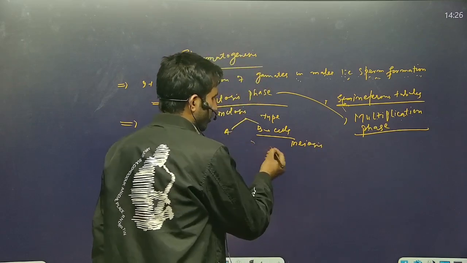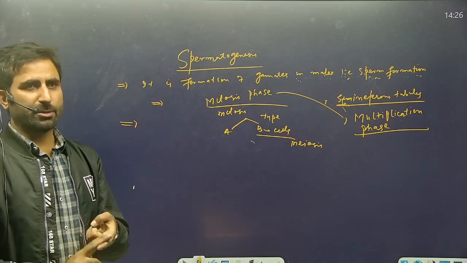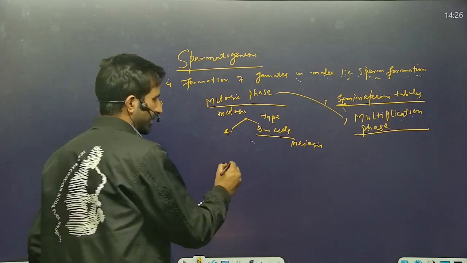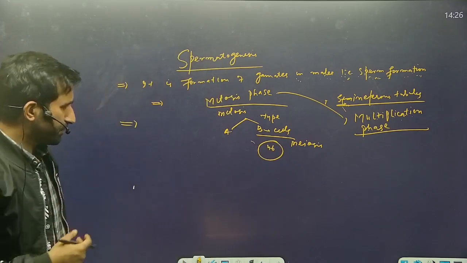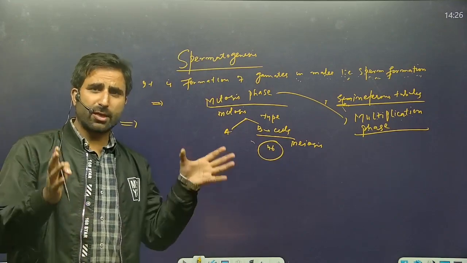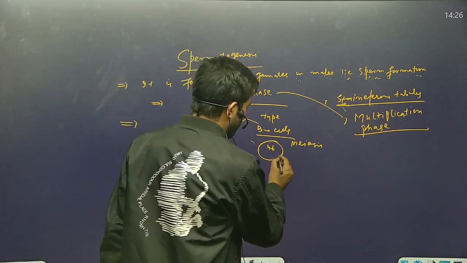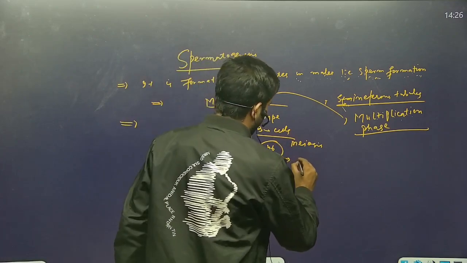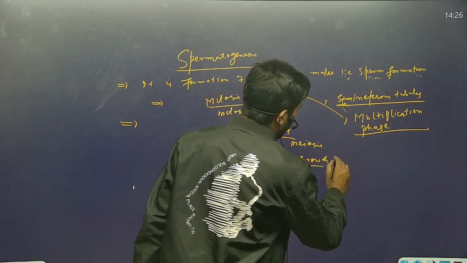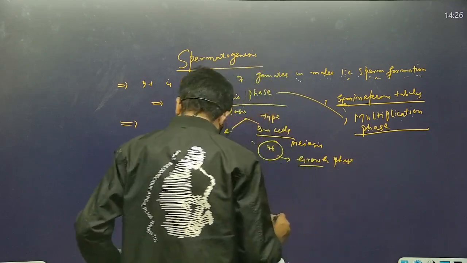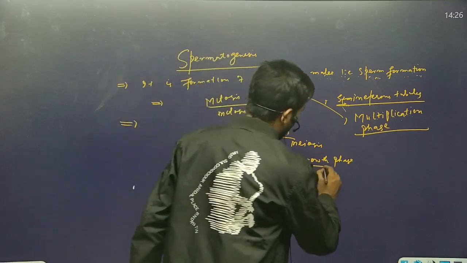As we know, meiosis is divided into two steps, meiosis first and meiosis second. These cells have how many chromosomes? If it is a human cell, they have 46 chromosomes. When they enter into meiosis, first they grow in size, and that is called the growth phase. The second phase is the growth phase.